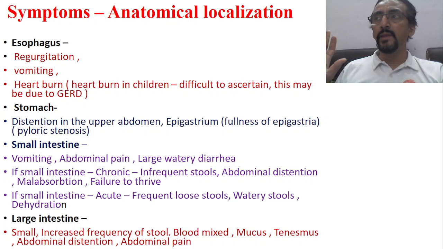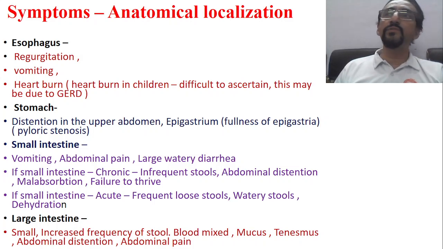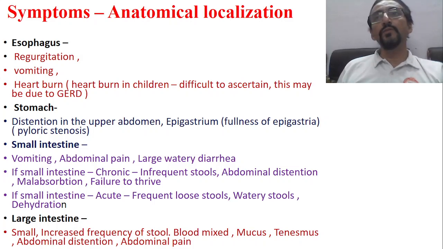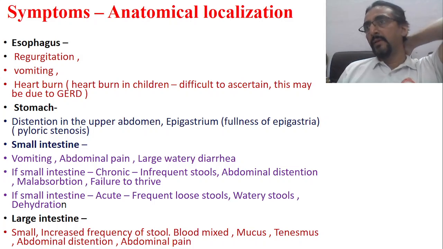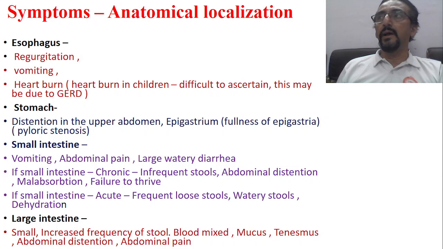Very simple. The reason is that a large amount of nutrients will be there in the intestinal area for the purpose of absorption. If there is damage to the mucous membrane or villi, the absorption will not take place, and this food content passes through the intestine, enters the large intestine and passes through. So the patient passes a large amount of stool. This is very, very important. Meantime, there will also be abdominal pain, and if the problem is in the duodenal area, sometimes there may be vomiting. Otherwise, largely it is diarrhea. I think this is very clear.